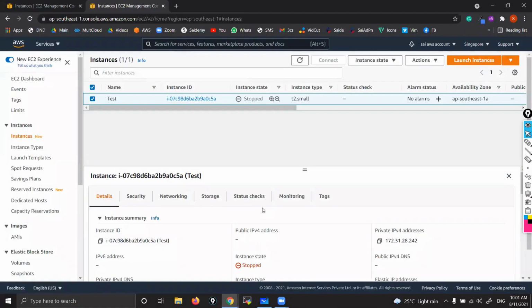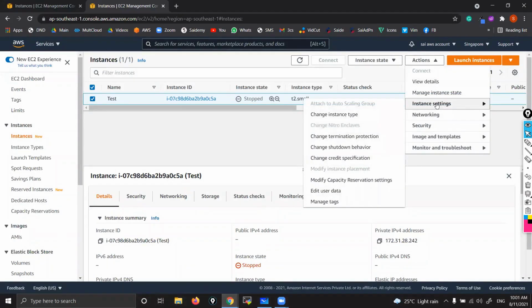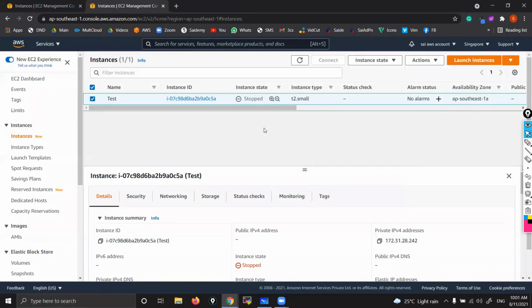In fact, earlier that option was there. Nowadays they are giving this one. See, under instance settings, you'll find the option to attach to an AutoScaling group if you start. But that is not recommended. People are not using it, and this is a new option they have recently added. Because it is not recommended to interfere in AutoScaling physically, manually.